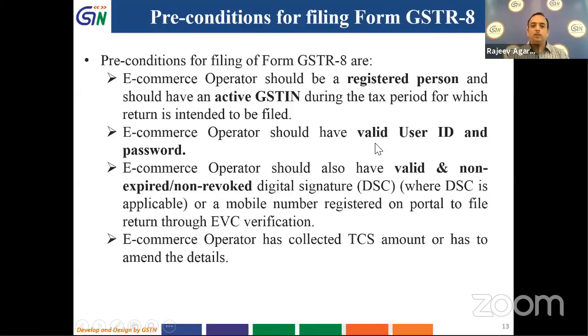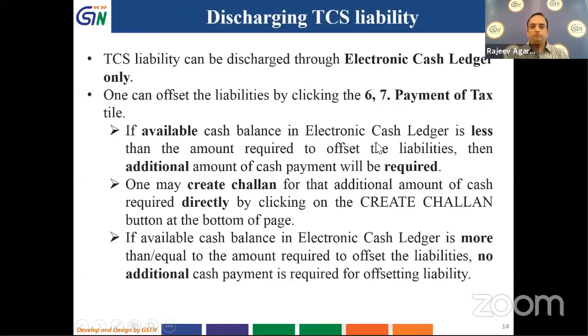This thing should be there for the e-filing operator. Then some points to be noted is that TCS liability can be discharged through electronic cash ledger only. Then one can offset the liabilities by clicking the 6-7 payment of tax style. This style we will see later how it appears.